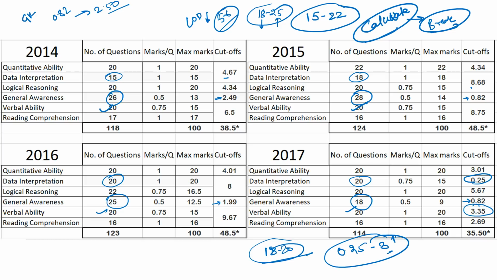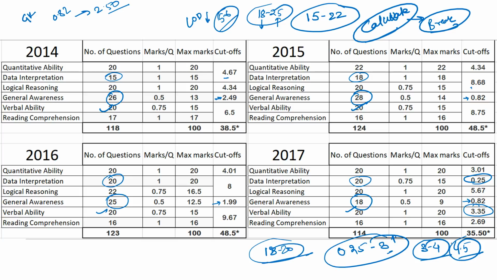So this is what you can understand. If VA comes as a separate section altogether, then the cutoff, if it is as tough as 2017, should range from 3 to 4 marks. That should be the cutoff. If it goes down as far as level of difficulty is concerned, it might move to 4.5. Something like that, which you need to keep in mind.